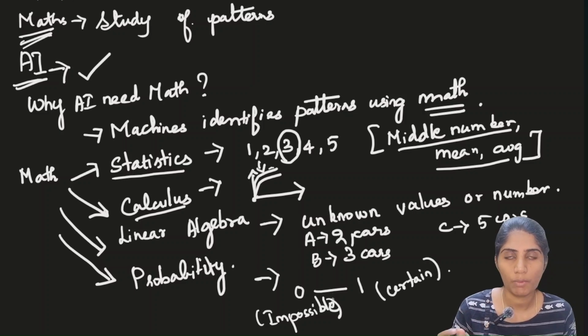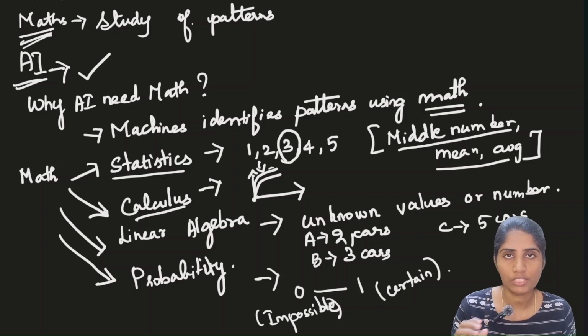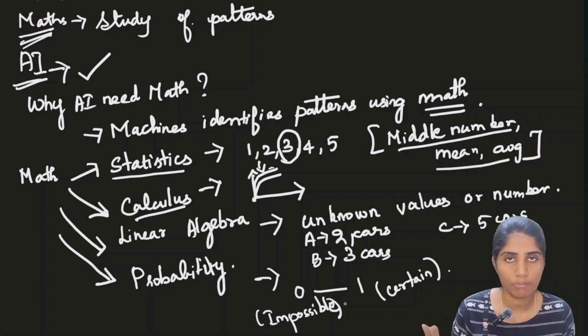We will see those terms when we look at the topic of probability in detail. For now, just try to understand the overall concept of why we are going to use probability. We are going to predict how likely an event is to occur or happen, and it is measured between 0 and 1. 0 means impossible, it has no possibility to happen, and 1 means it will happen. So yes, we will see in the next video.